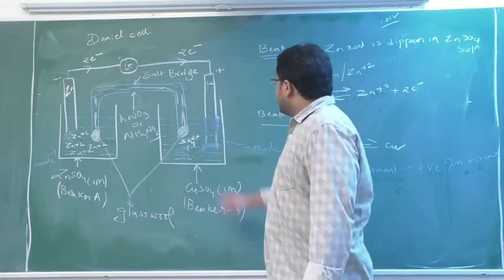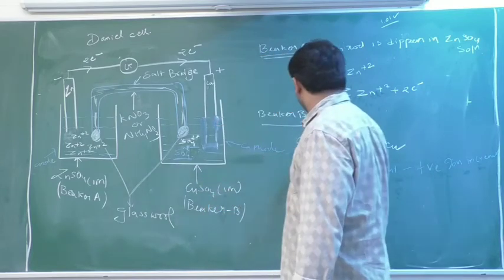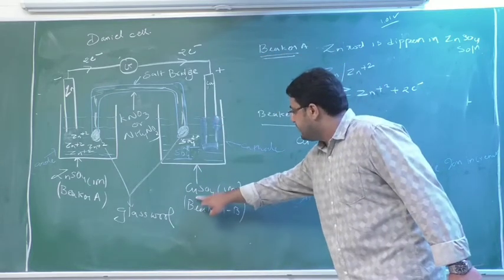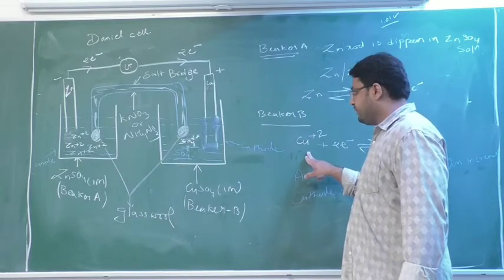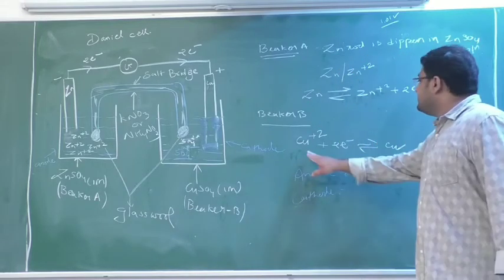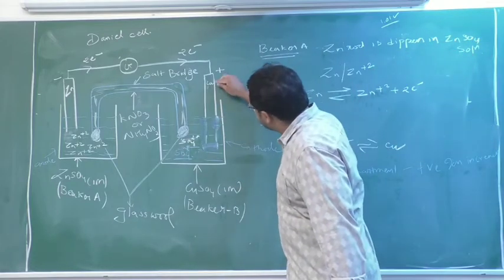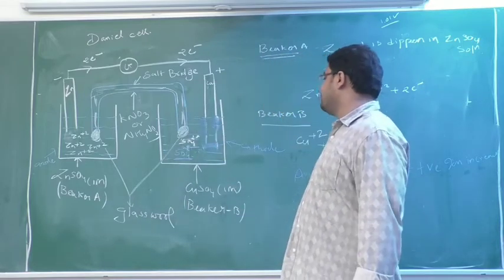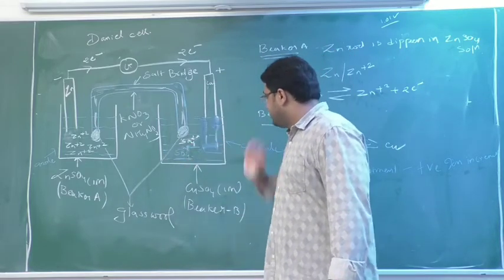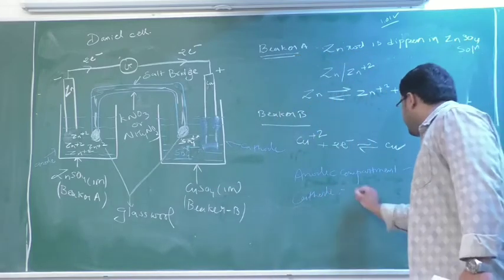solution. In the solution, CuSO4, the 2 electrons will find Cu plus 2, because CuSO4 will have Cu as Cu plus 2. These 2 electrons will react with Cu plus 2 and do the reduction, and this Cu plus 2 is converted into Cu. This Cu is getting deposited on this Cu electrode. So slowly Cu plus 2 ions are going from the solution. So who will be remaining? SO4 2 minus. So in the cathodic compartment, negative ions